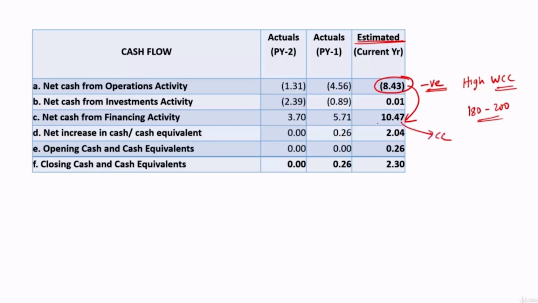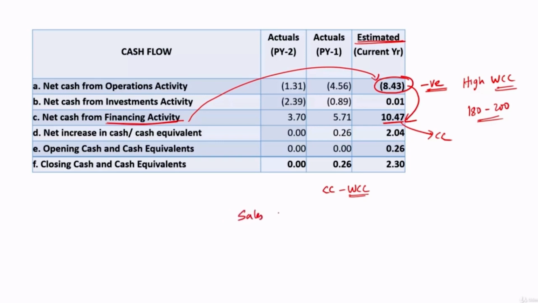So if cash credit is shown here, where we'll capture it under financing activity, then this position may be acceptable. Okay, because this cash credit facility comes into the picture to support the working capital cycle only. So had this cash credit been adjusted here, then the negative figure may not be so much, or it can even turn out to be a positive figure.